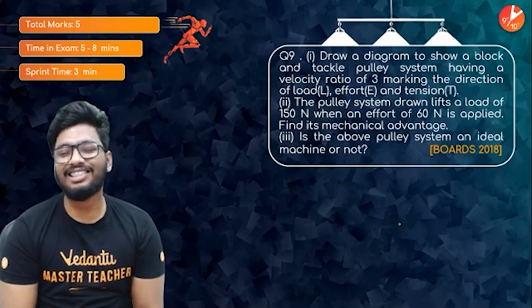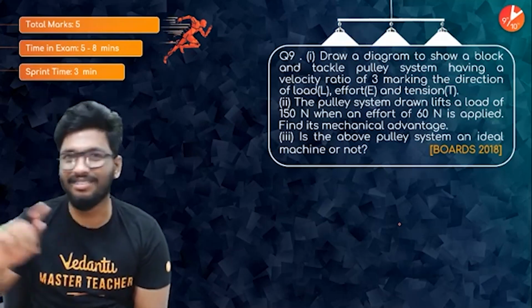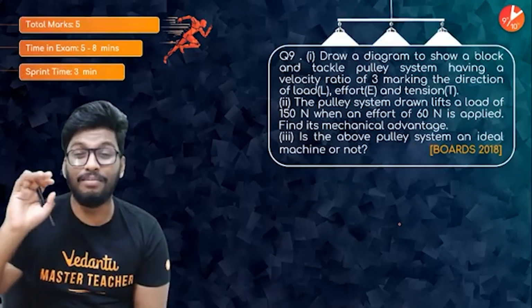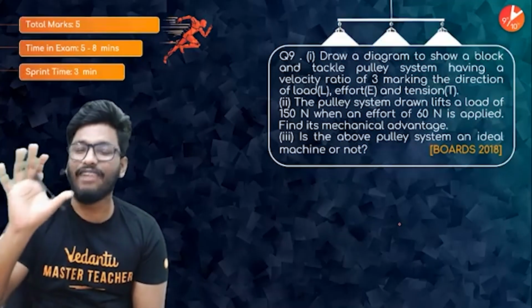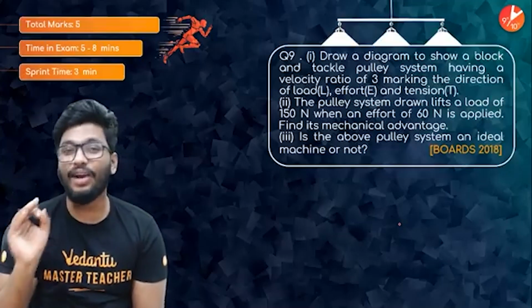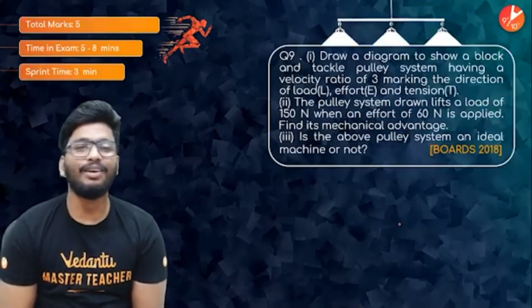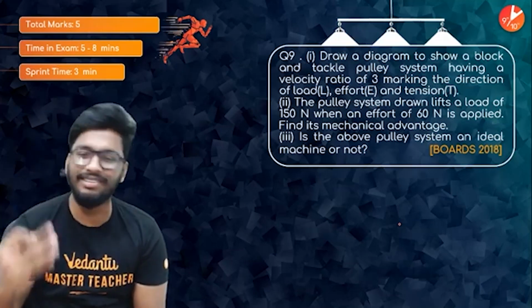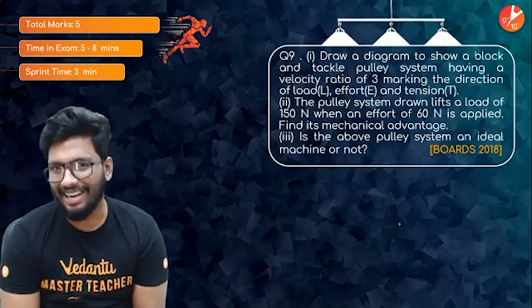All right, last question, people. 9th question. We have another homework as well, but this one's the biggest one they've ever got. But the question is very easy. It's a 5-mark question. 5 to 8 minutes is what you are expected to take for this one. Sprint X will do it in 3 minutes. Board 2018, people.